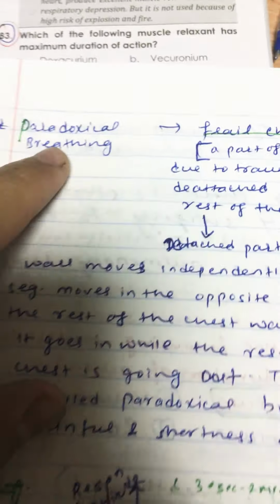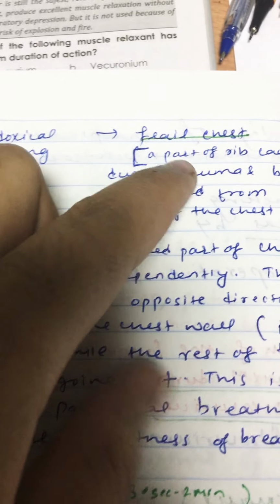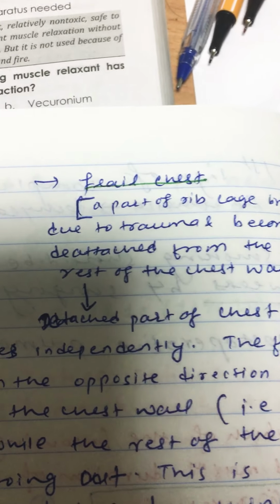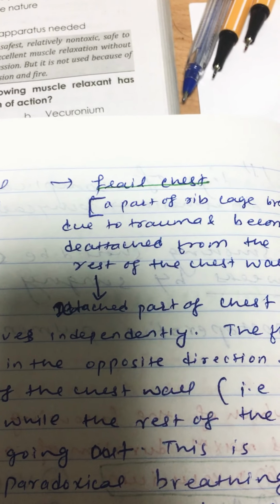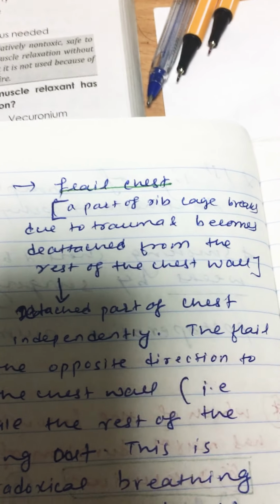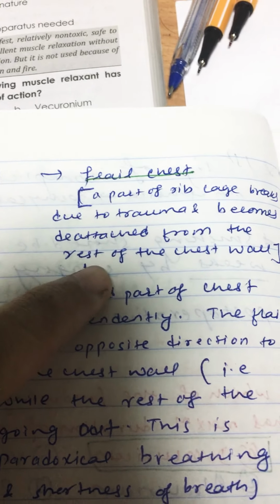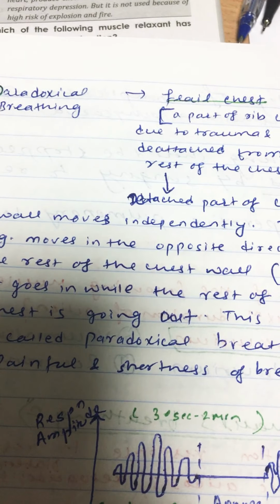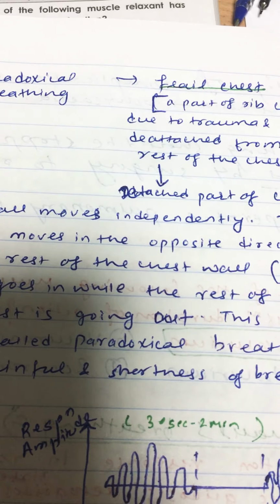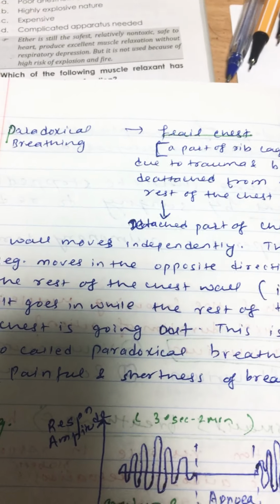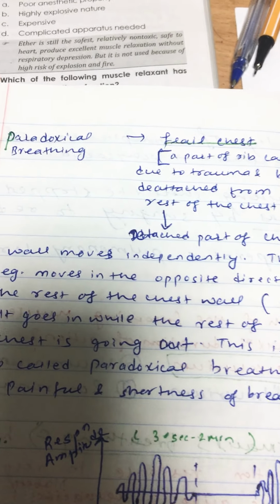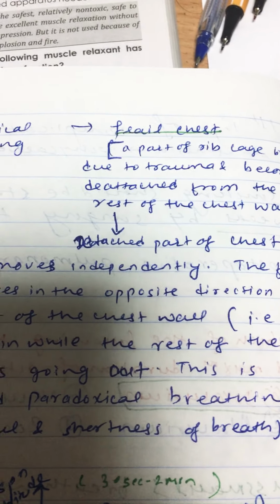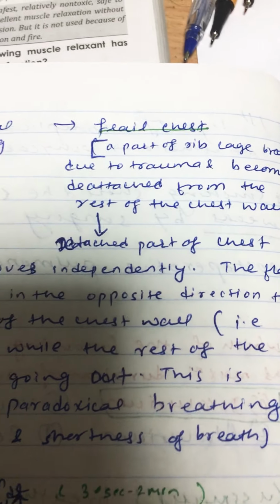And paradoxical breathing. Paradoxical breathing is found in case of flail chest. Flail chest means when you get multiple trauma in your thoracic cavity, a part of your rib cage will be separated from the rest of your thoracic cavity. Look, and this detached part of the chest will now move independently in the opposite direction. For example, when you inspire the air, your normal thoracic cavity will expand, will move outward, but this detached part will move inward, and vice versa.